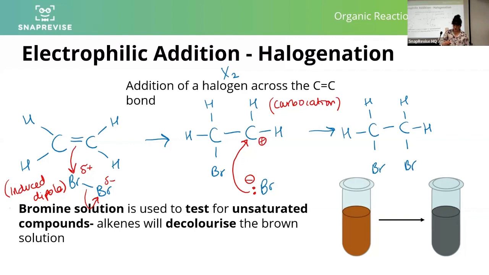So it goes from orange to colorless. I think actually you can say orange to colorless if there is an alkene present. Because bromine is added across the double bond, that takes the brown/orange bromine out of solution, leaving us with a colorless solution.